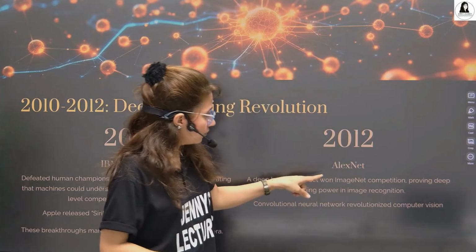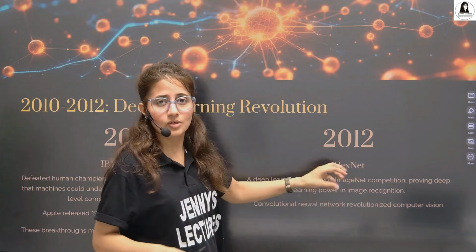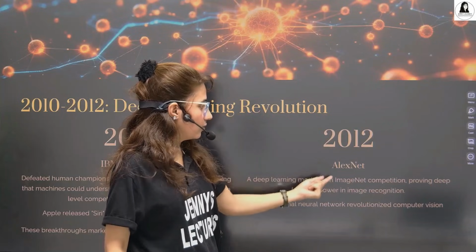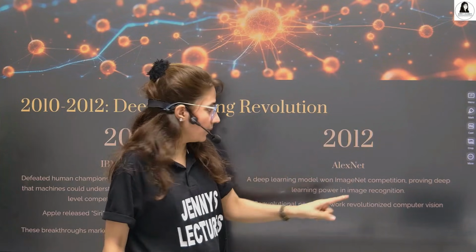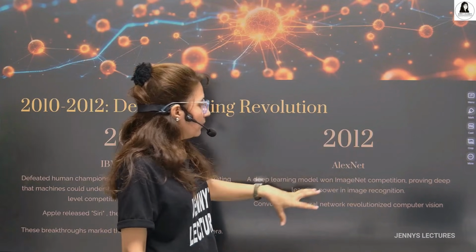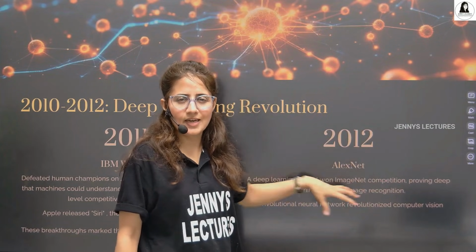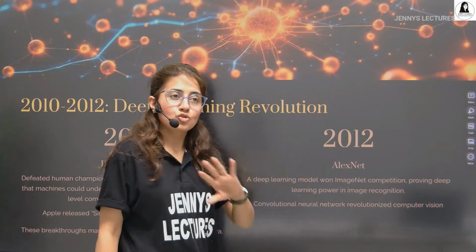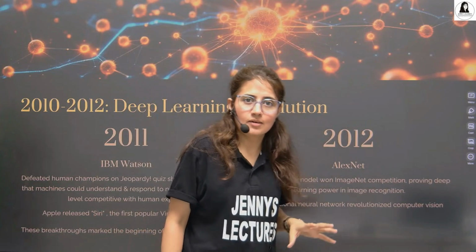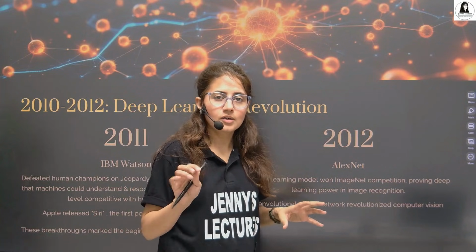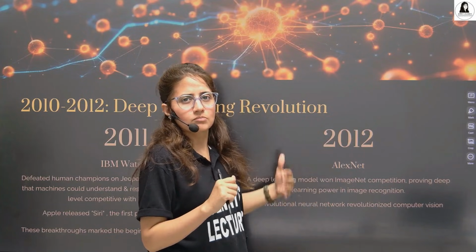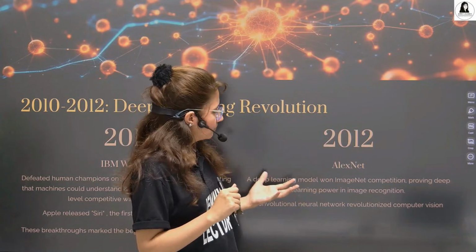In 2012, AlexNet, also a deep learning model, won the ImageNet competition, proving the power of deep learning in image recognition. Basically, their system excelled in recognizing cats from unsupervised, unlabeled data. No background information was provided. They were using deep learning neural networks.